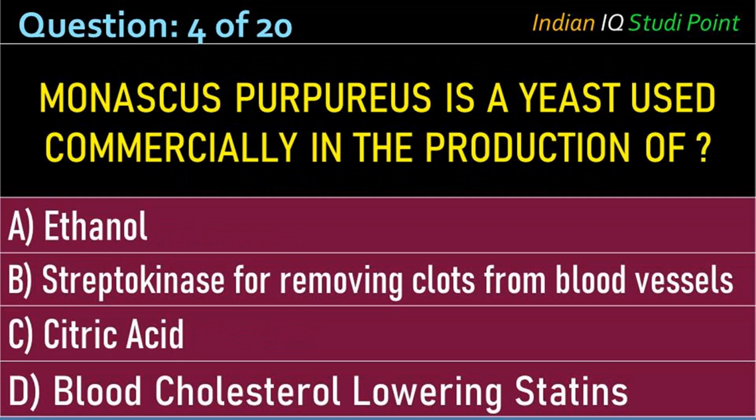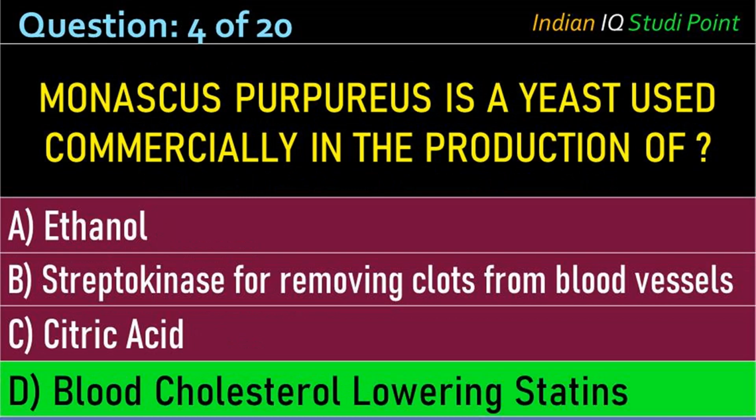Coming to the next question, Monascus purpureus is a yeast used commercially in the production of: option A, ethanol; B, streptokinase for removing clots from blood vessels; C, citric acid; D, blood cholesterol lowering statins. And the correct answer is option D, blood cholesterol lowering statins.